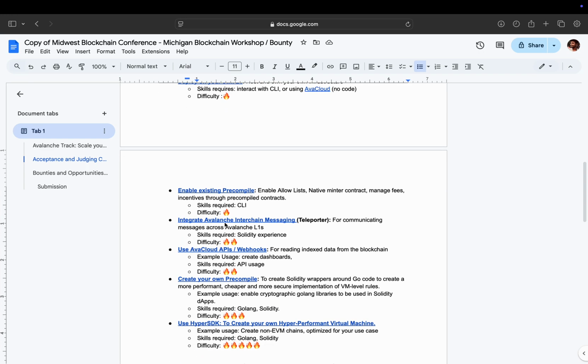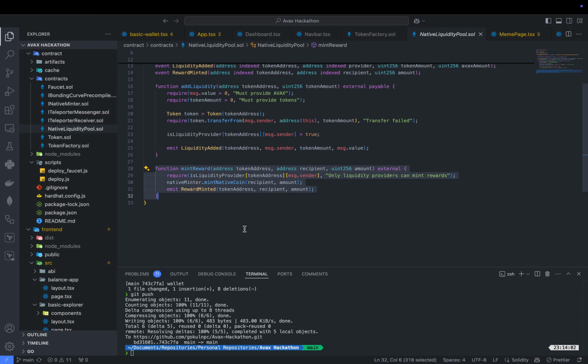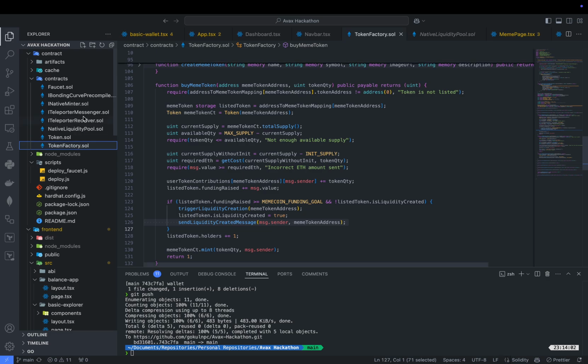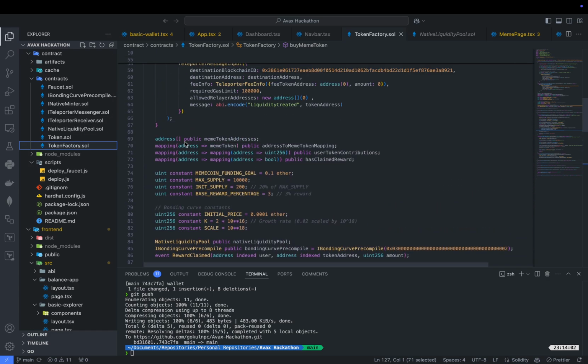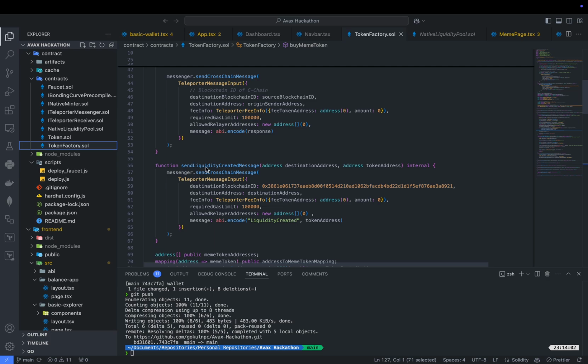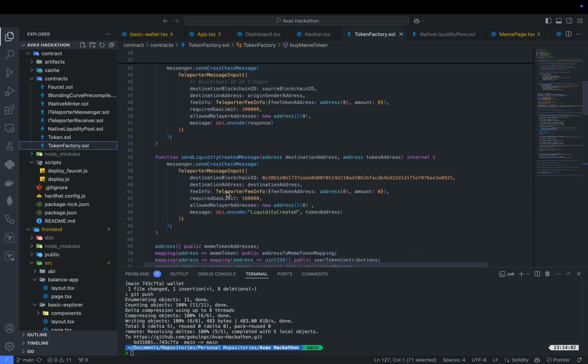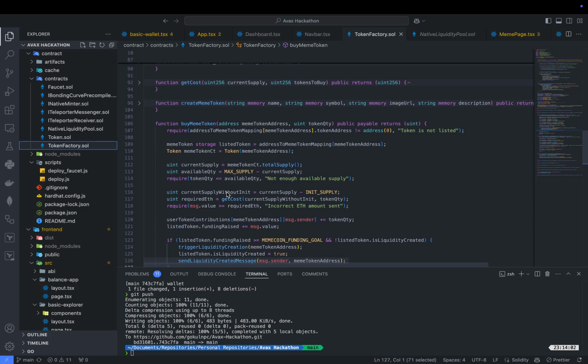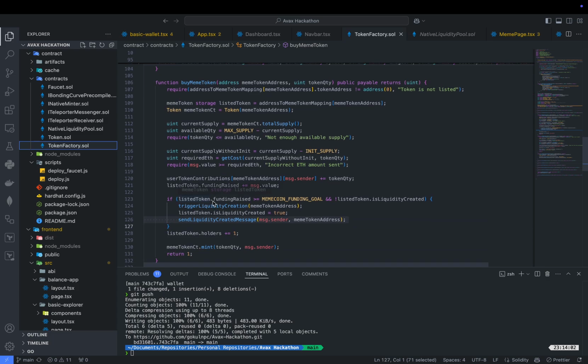Third is integrating Avalanche interchain messaging for communicating messages across different Avalanche L1s. Here, if we go to the token factory, we can see a function called send liquidity created message, where we are sending a cross chain message. This message gets sent when we buy the meme token, and if the token has been listed and the funding raised value has gone beyond a certain limit, we trigger the liquidity creation and then send the message to the different Avalanche L1s.